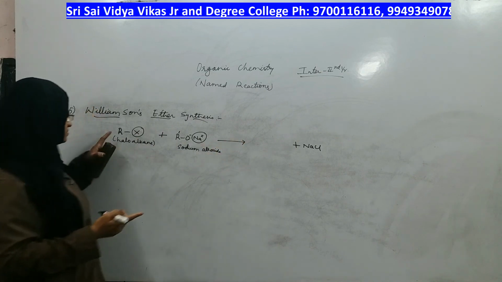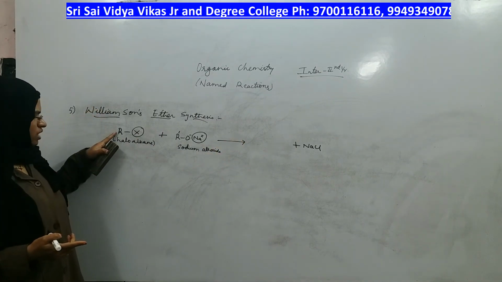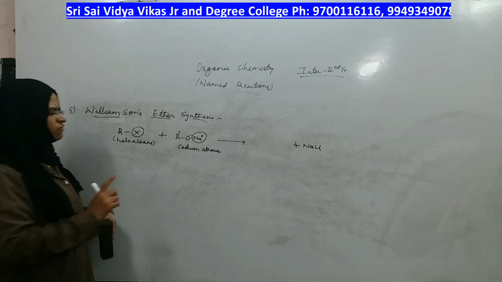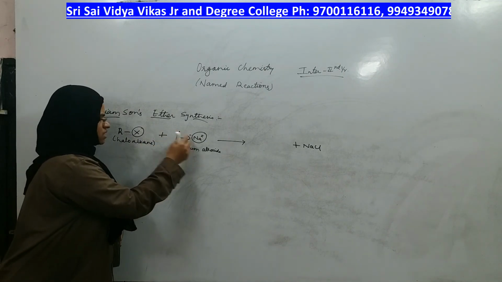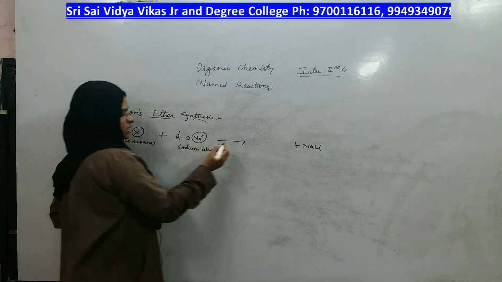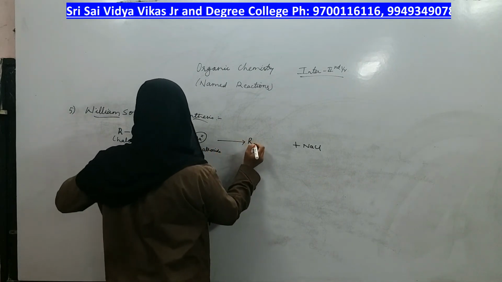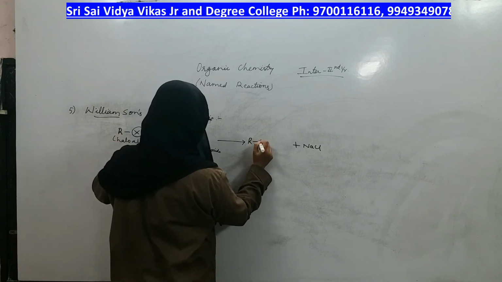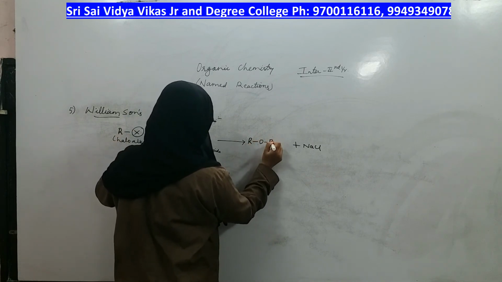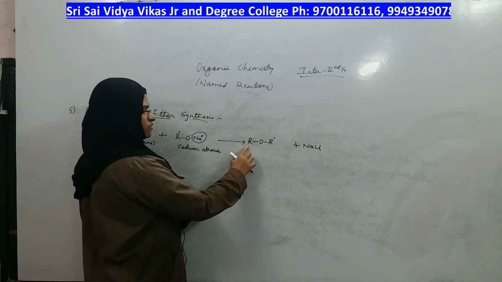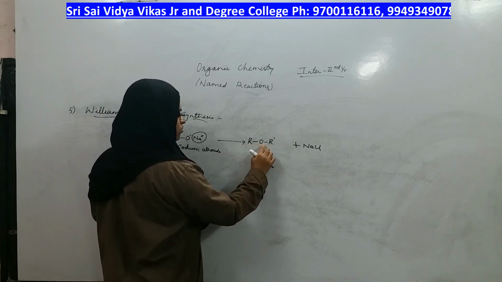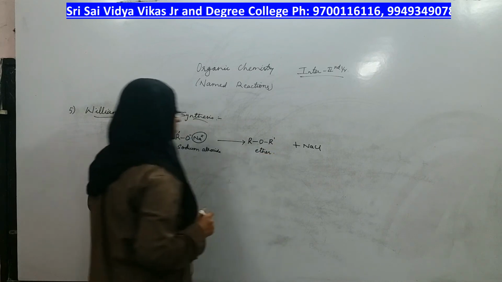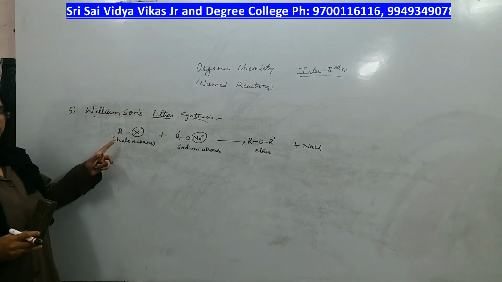What is left? This part is the broken part, this part is the broken part, and both of them join. What is the name of this compound? C bond O bond C is nothing but ether. This is the general reaction I have taken.